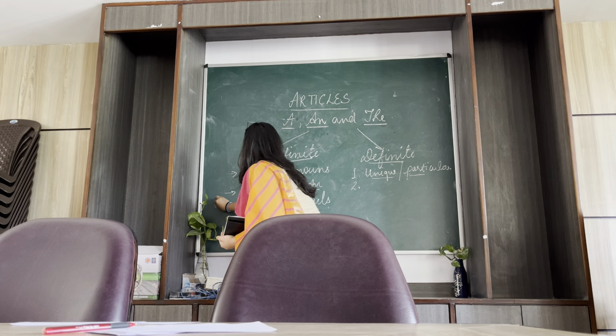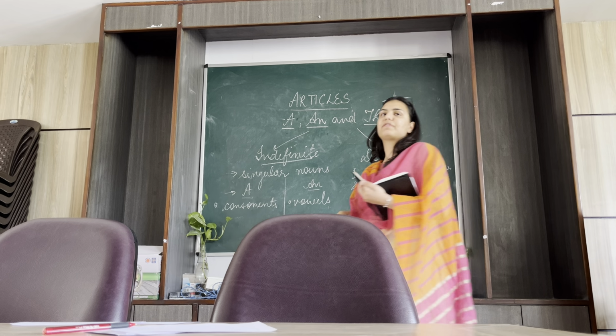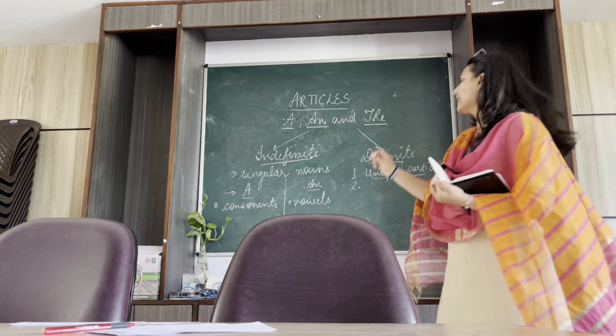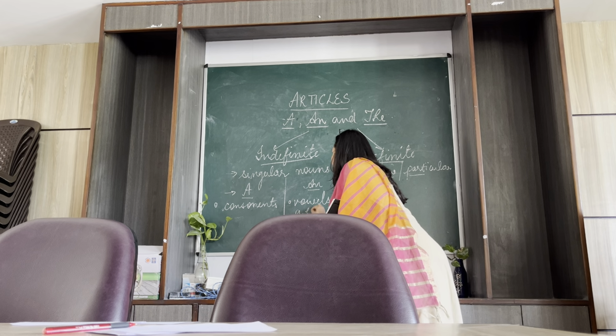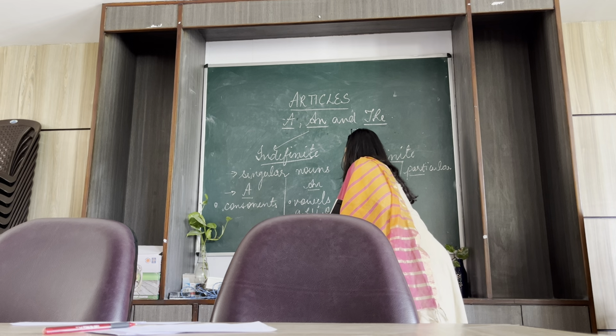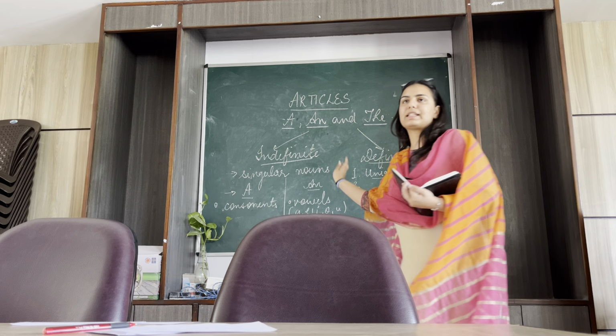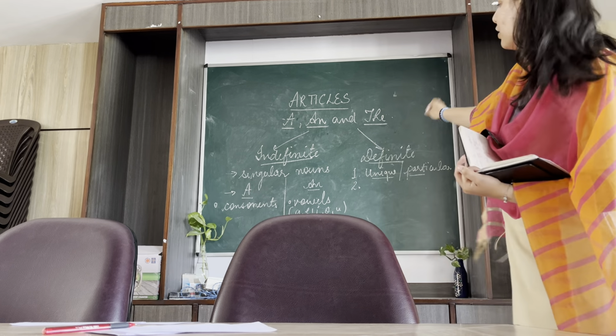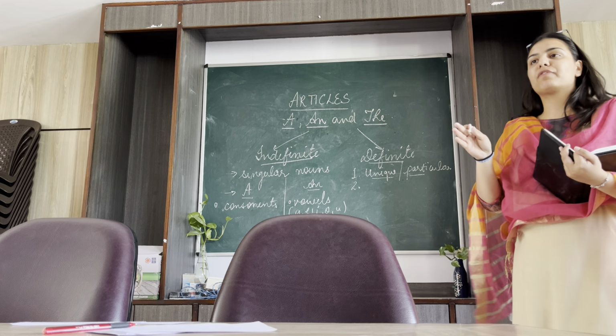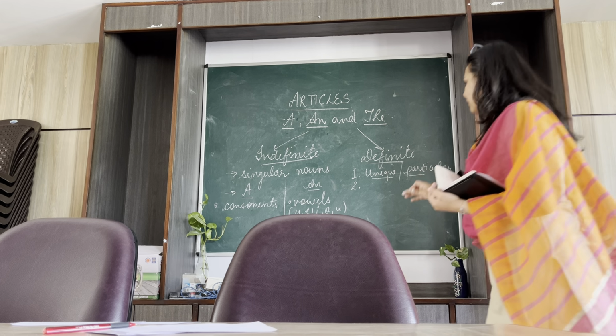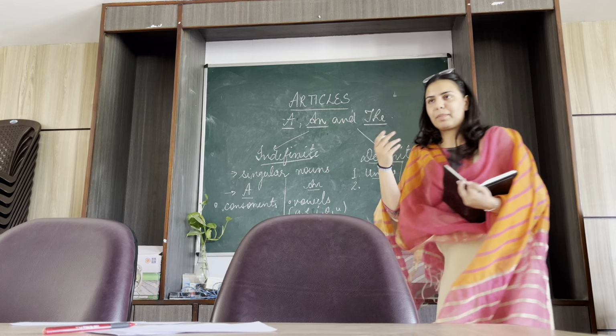One most important thing is consonants. Anything other than A, E, I, O, U is a consonant and all these are vowels. So in front of vowels we use an and in front of consonants we use a. But we concentrate on the sounds, the vowel sounds. That I was about to come to.